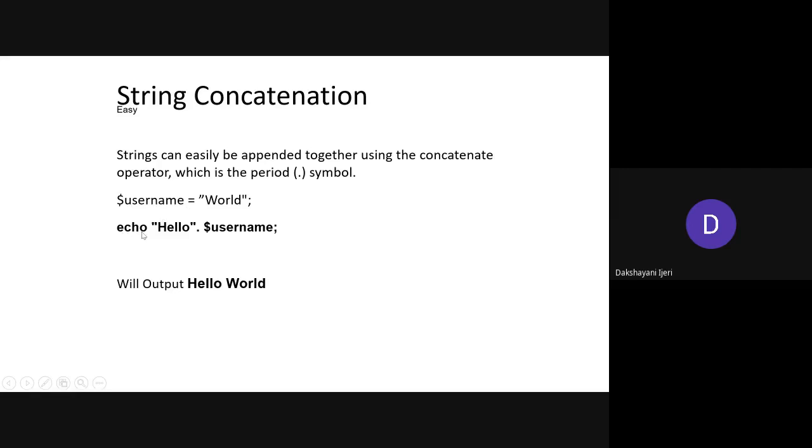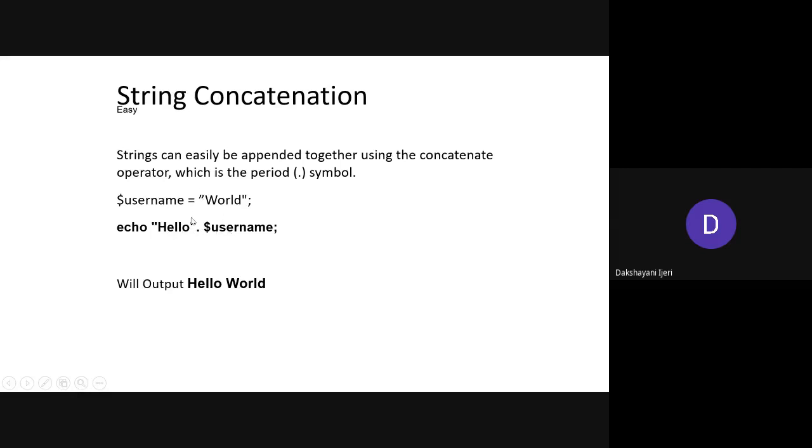So in that case, what needs to be done here? Take the actual string that you want to print within the double quotation, and if you want it concatenated with any variables or the values in the variables, follow that string with the dot symbol, followed by the name of the variable, and it has to end with the semicolon. So this is going to print it as hello world.